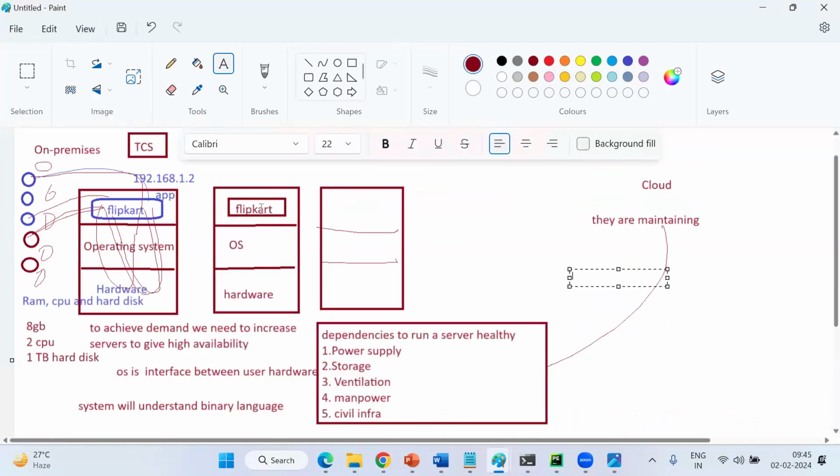Just assume it is on-premises. One more drawback I'm talking about is dependencies. Apple comes to TCS and gives the project to TCS, and they work with 3 servers to develop it. They are not giving any application to public access during development. Once development and testing are done and the application works fine in production, we release it to the outside, like Flipkart, which did development and testing before releasing it so that users can access it.